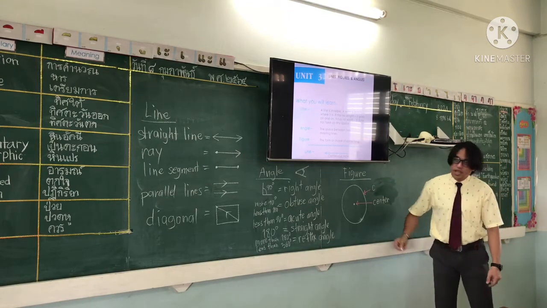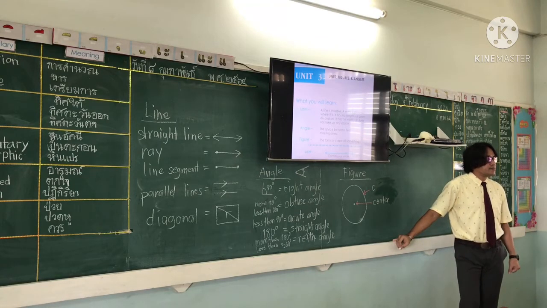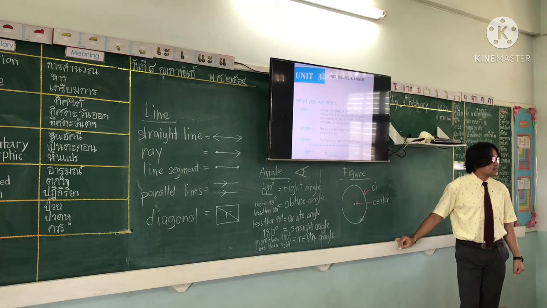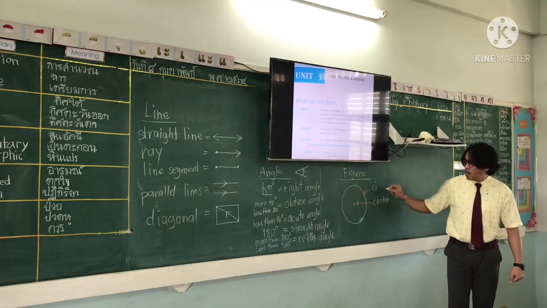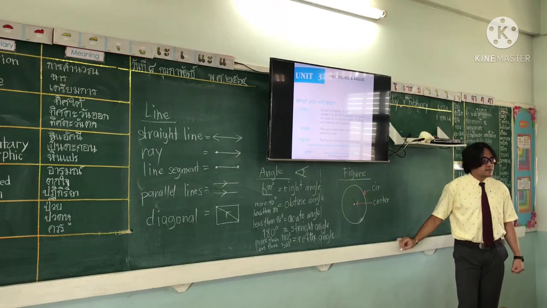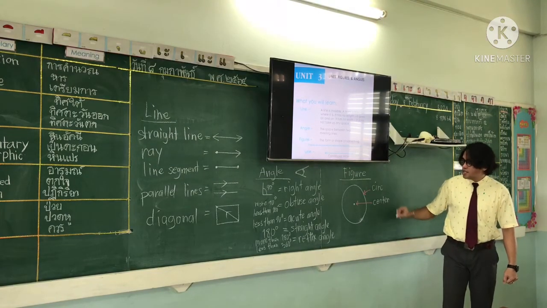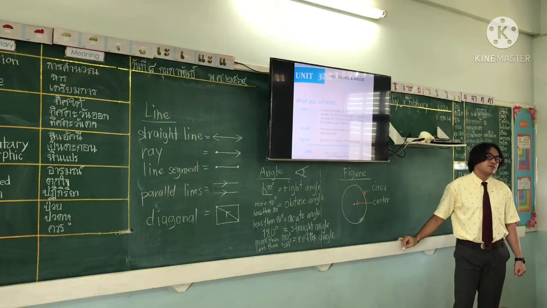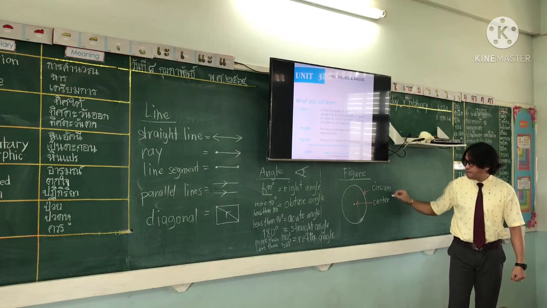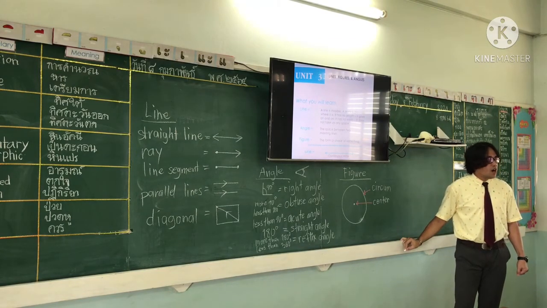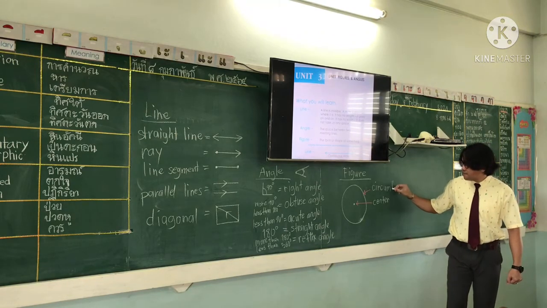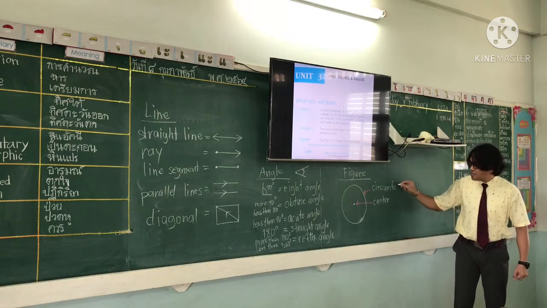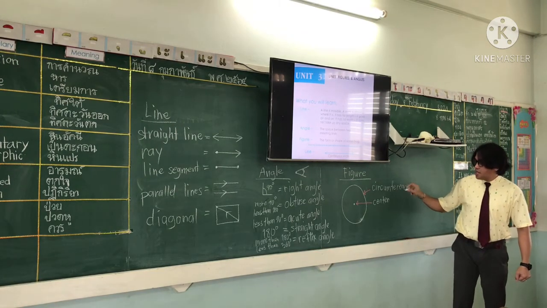Start again with letter C, I, R, C, U, M. Now everybody, circumference.